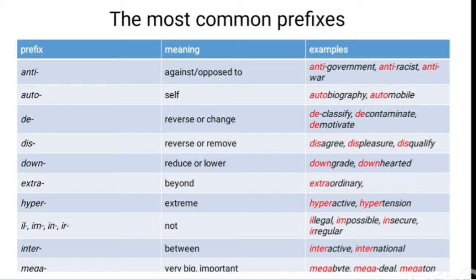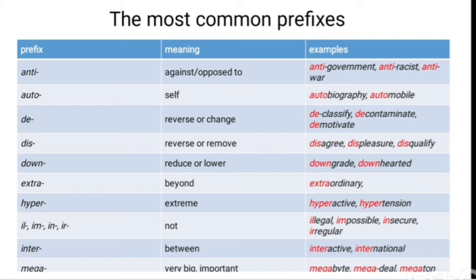These prefixes are added to the base word and make the word's meaning to the negative side, opposite side. For example, illegal. The next is impossible, insecure, irregular. These prefixes we use in our speaking, in our writing, we use a lot.